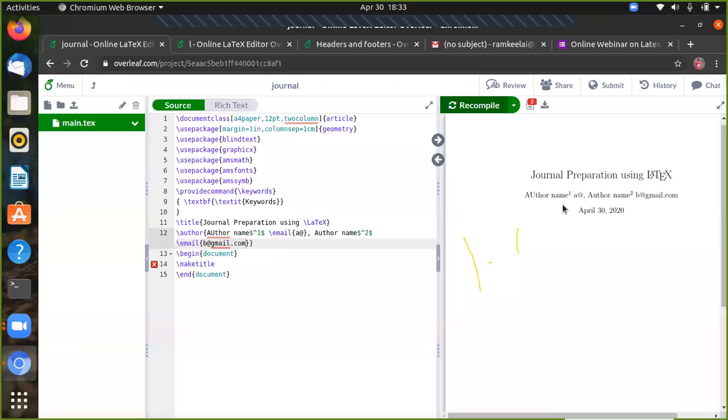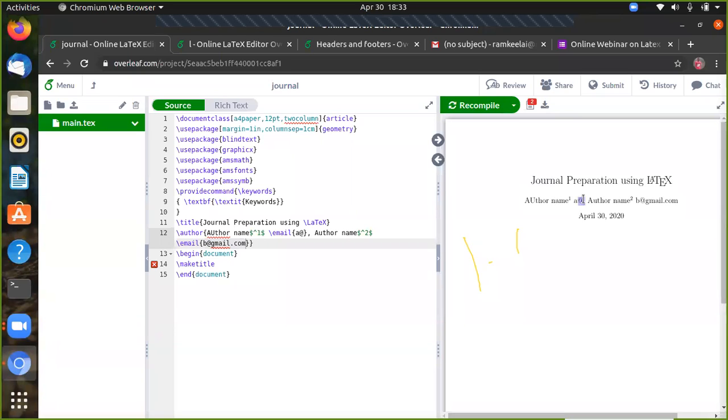Now we can see here, we have given the journal preparation using LaTeX, author name 1. So here you can give your mail ID, and followed by author name 2, b@gmail.com, a@gmail.com. You can compile this. Okay.